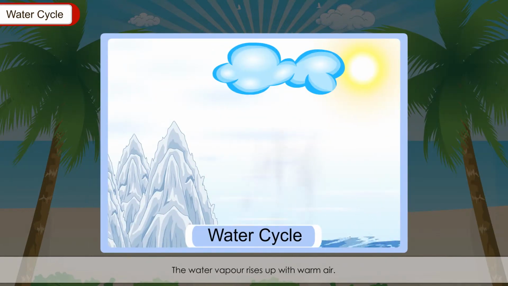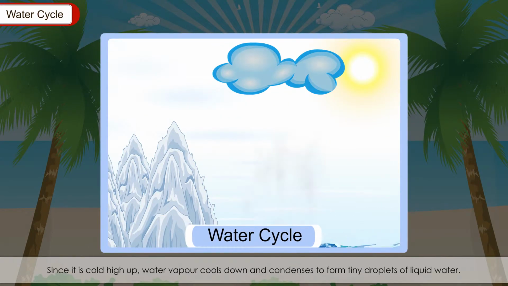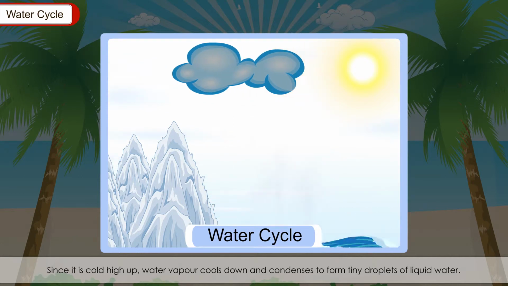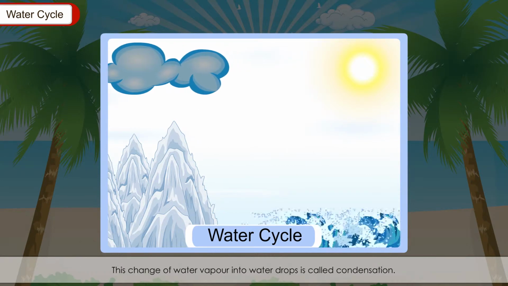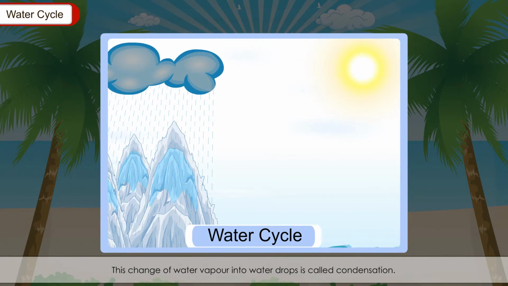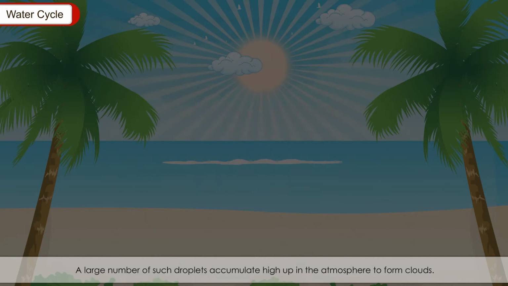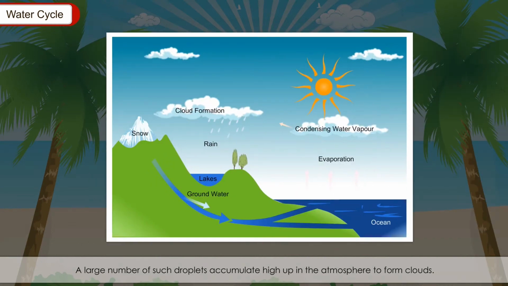The water vapor rises up with warm air. Since it is cold high up, water vapor cools down and condenses to form tiny droplets of liquid water. This change of water vapor into water drops is called condensation. A large number of such droplets accumulate high up in the atmosphere to form clouds.